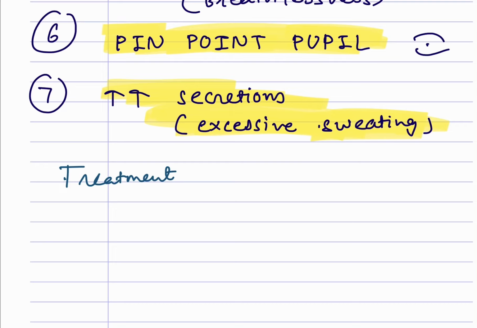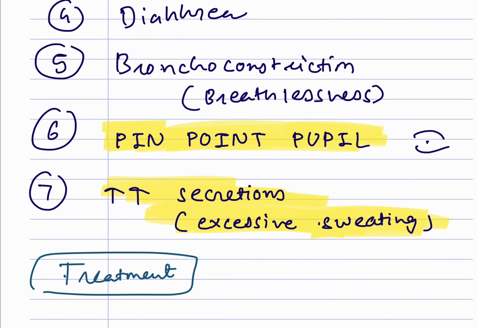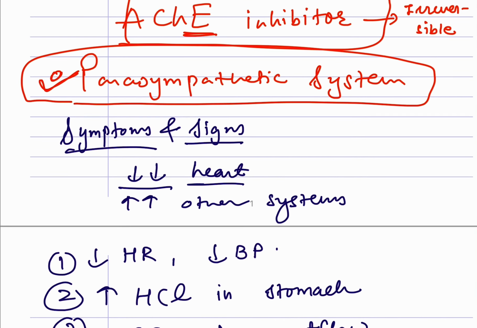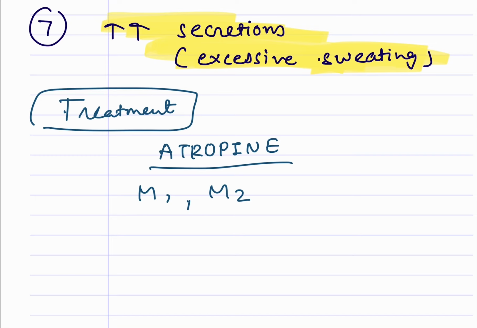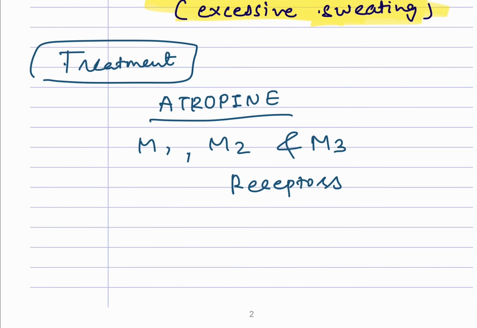So in the treatment, these are all parasympathetic system stimulators. They are acetylcholine esterase inhibitors. So what will we give? We will give atropine. What will atropine do? Atropine will act as an antagonist of the M1, M2 and M3 receptors of the parasympathetic system. So atropine will be given.